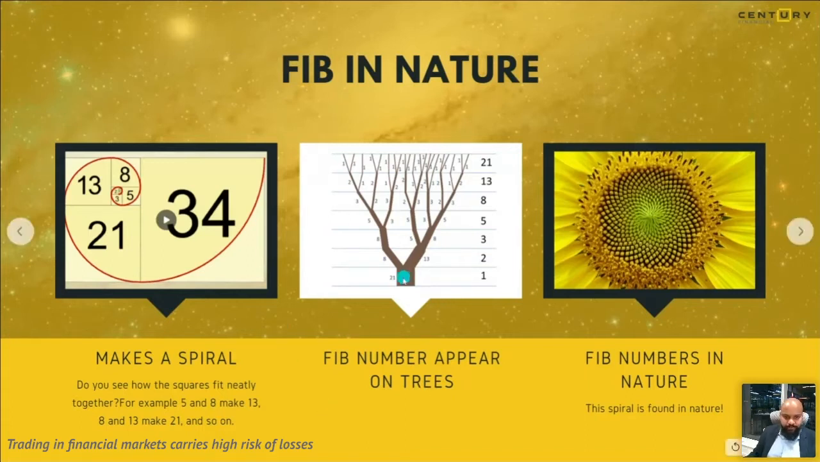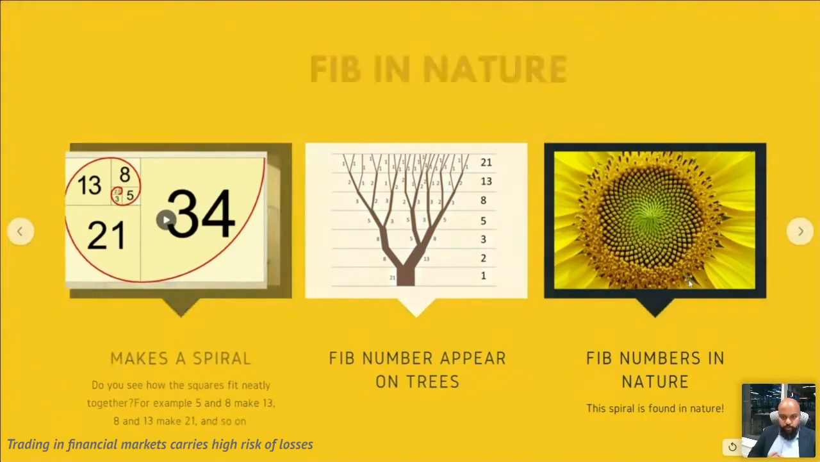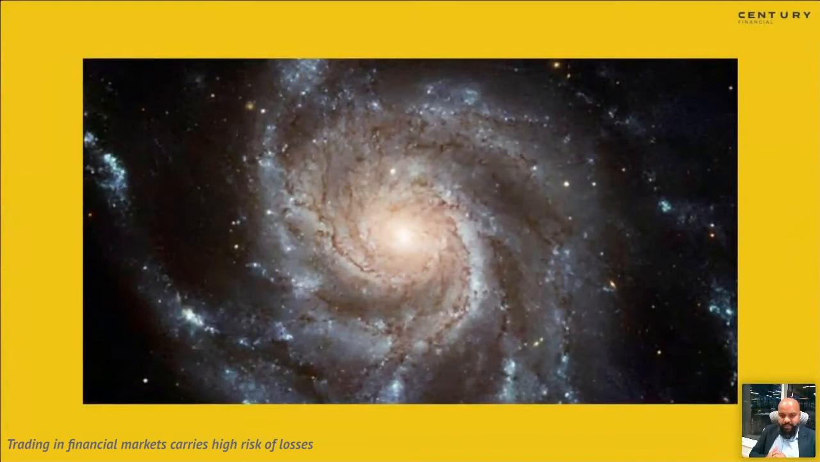Same thing with the tree. Tree has branches sprouted out with Fibonacci numbers. You can count your branches if you have a tree at home. And the spiral is something that you can see in this sunflower. Okay. Moreover, where else do we see Fibonacci?